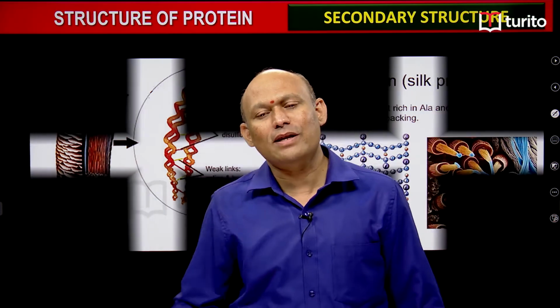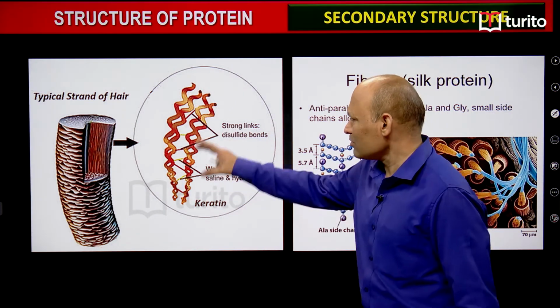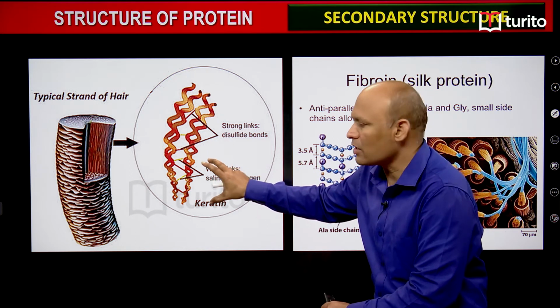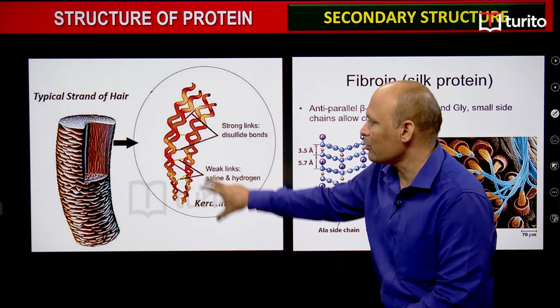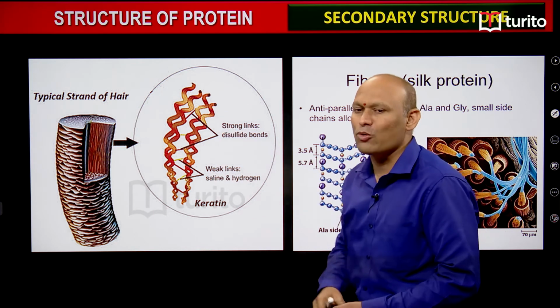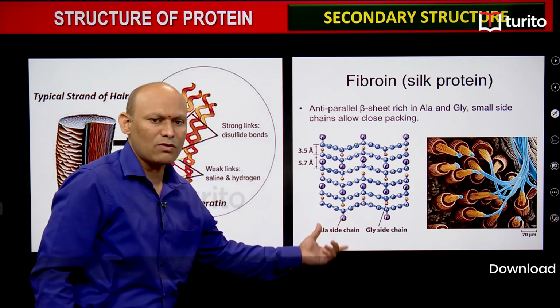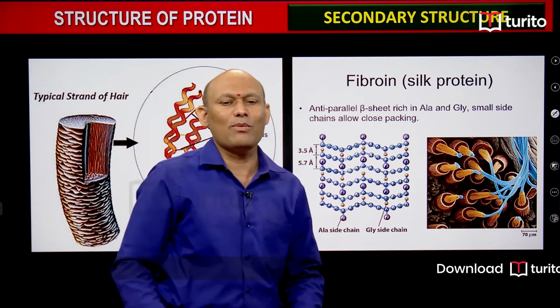Now you see, students, let us try to understand the exact structure of keratin. So this is keratin, you can clearly see. This is the keratin protein, and here I have shown fibroin, right. So this is fibroin, students, just extra information.